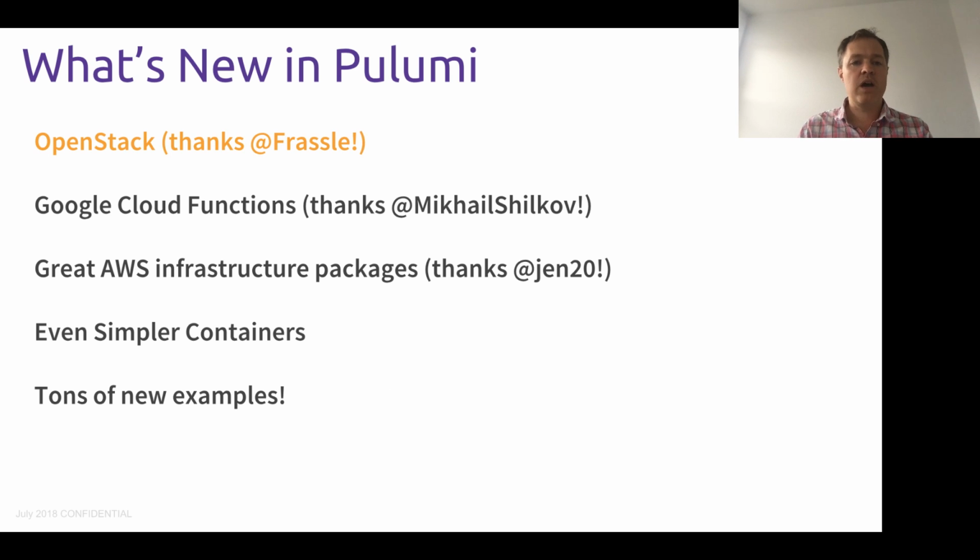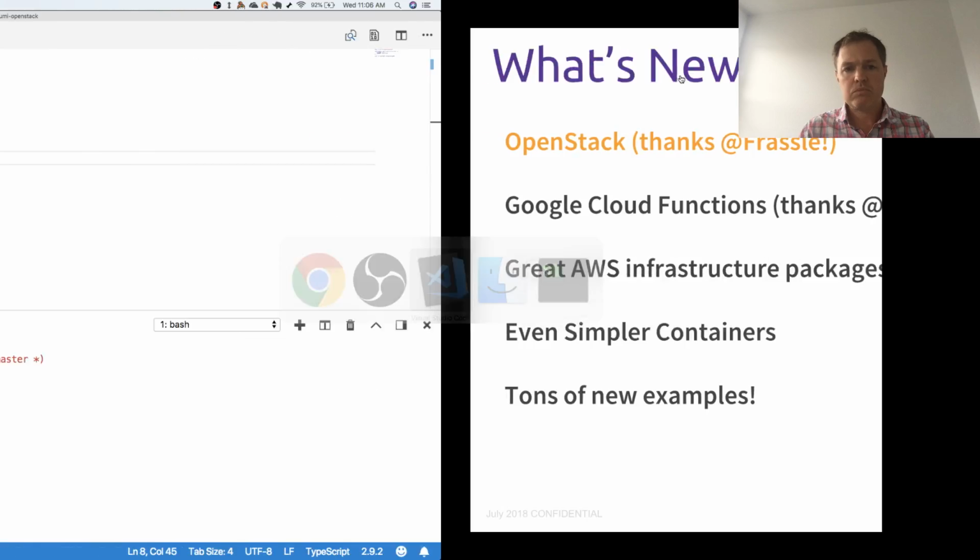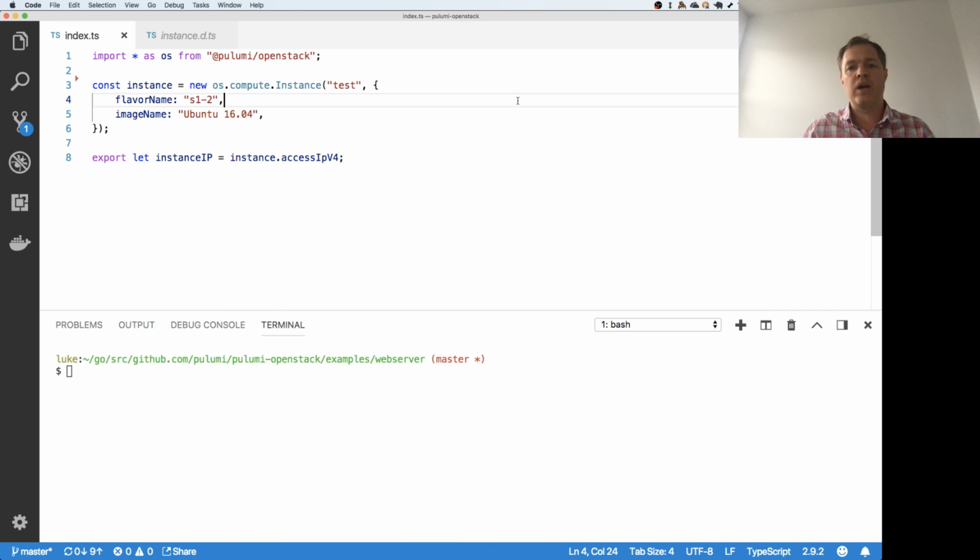So let me start with the OpenStack support. And I'll come over here into our Pulumi OpenStack repository. This is based on the repository that Fraser did on GitHub. We are now in the process of working with him to take that over and make it an official project in the Pulumi organization. And so our version of that will be public shortly, probably later this week. But let me give a little preview of what you can do with this.